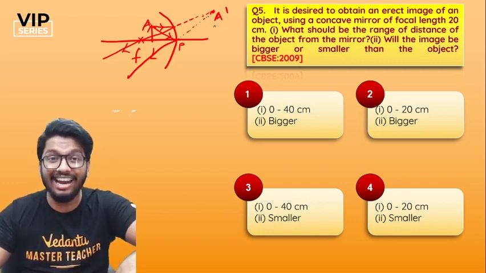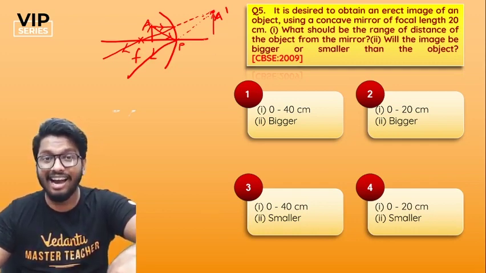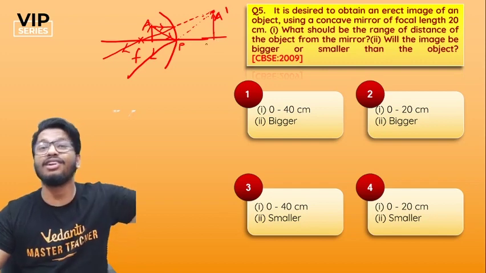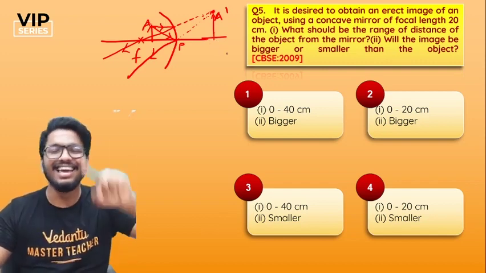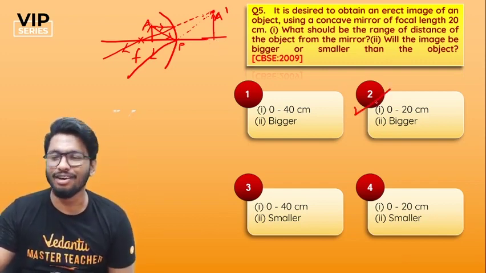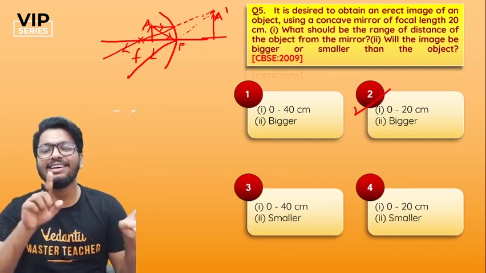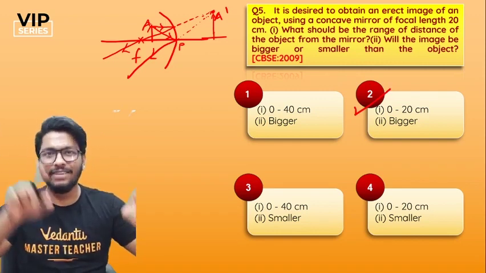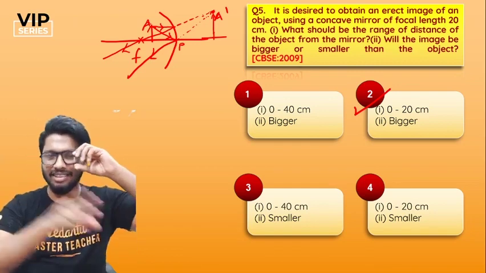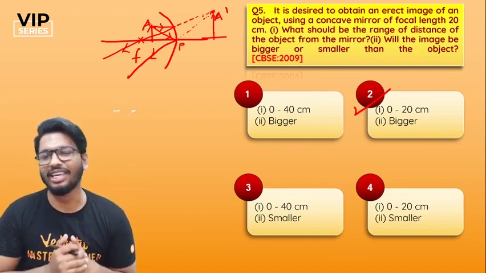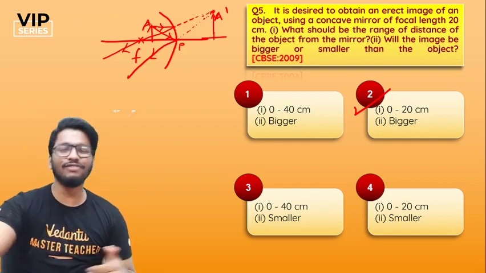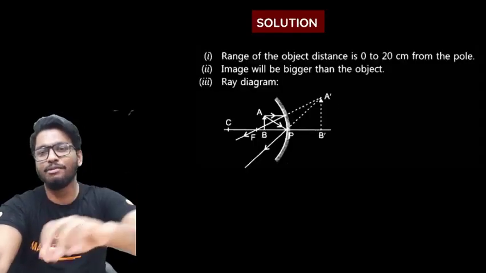And if you look at the height of the object and the height of the image, the image is much larger than the object. Secondly, the object has to be kept between 0 to 20 centimeters, that is within the focal length. Between the focal length and the pole is where you have to keep the object, right? Beautiful question, guys. I love this question. So that would be your answer for this one.